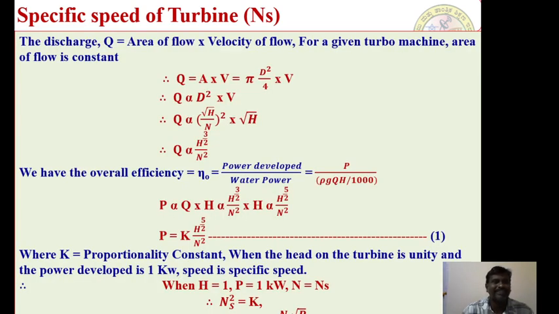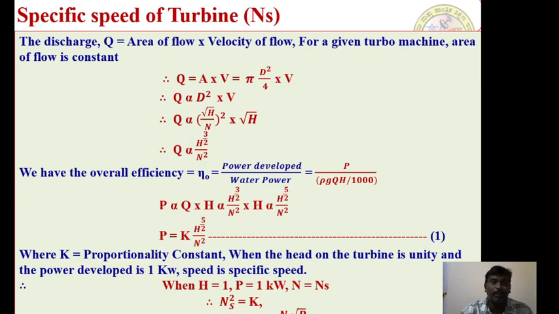Now in this case, we have a discharge Q equal to area of the flow into the velocity of the flow. For a given turbo machine, I said that area of a flow is constant. Therefore, Q is equal to A proportional to V, pi d square by 4 into capital V. Now, for a given turbo machine the area of flow is constant, but while defining a specific speed, which is geometrically similar, we are not supposed to consider the area of flow as a constant one.